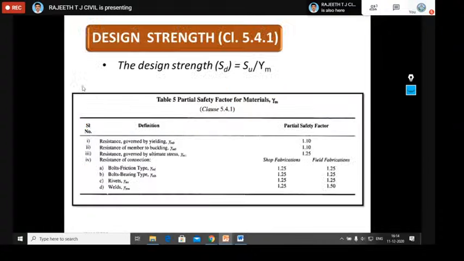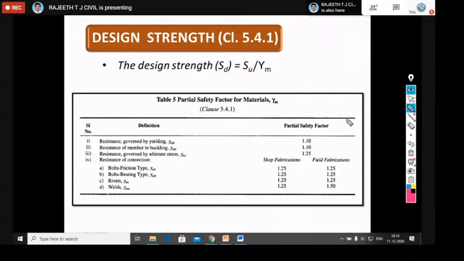So we'll move on to the next slide. Design strength. What is design strength? Design strength is equal to the ultimate strength divided by the partial safety factor for material. Why do we need to consider this partial safety factor? It takes care of geometric imperfections, the material strength, and the uncertainty in calculating the strength of the material. All these things are taken care of by the partial safety factor for material, that is gamma m.